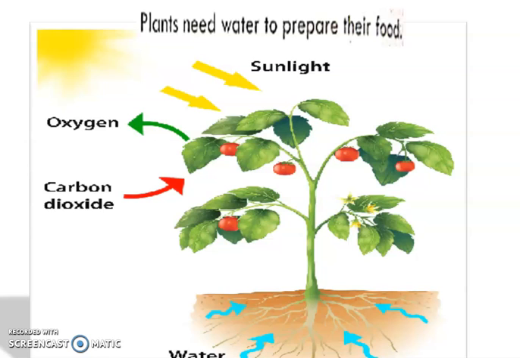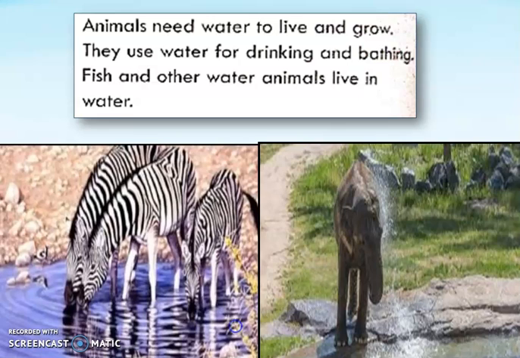Then now we have seen water is important for humans, but water is important for plants as well. And along with that, one more living thing is remaining, that is animals. So water is essential for animals as well, because they also need water to live and grow. Yes, animals need water to live and grow. They use water for drinking and they use it for bathing, right? So like that, plants need water, animals need water, and humans need water as well.